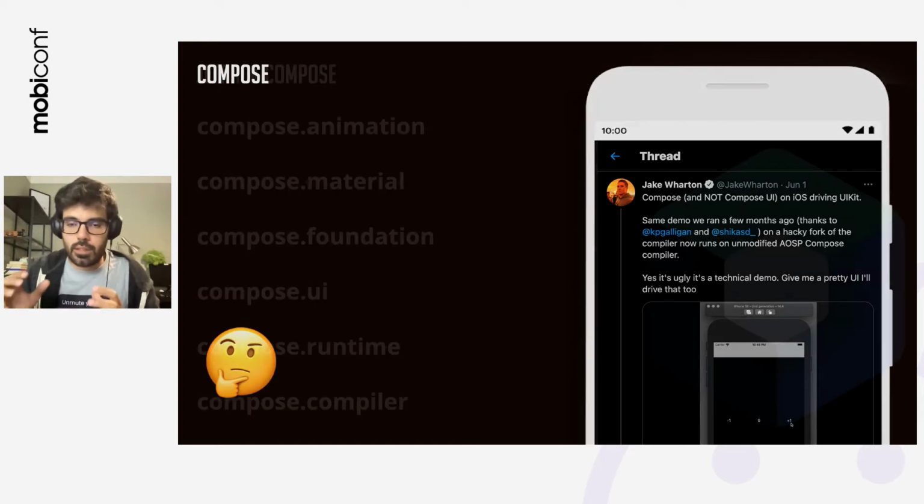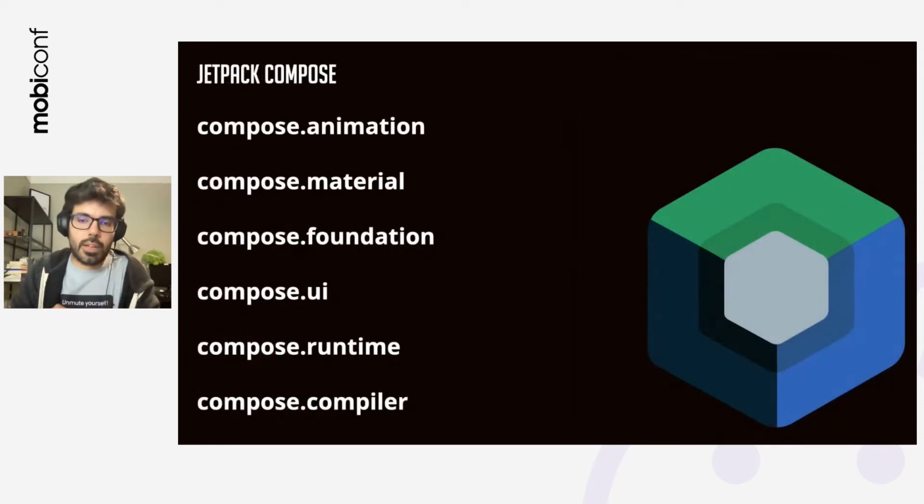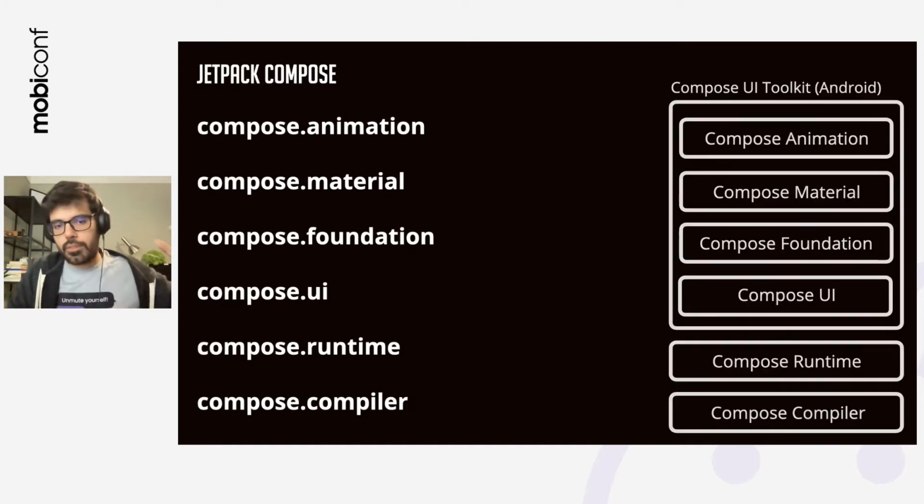For instance, there is this number of Compose libraries. We've got Compose Animation, Material, Foundation, UI. And then we have the runtime and compiler. If we create a high-level diagram, you have the animation, material, foundation, and UI that are part of the Compose UI toolkit. And then we have the runtime and the compiler that can be used independently.